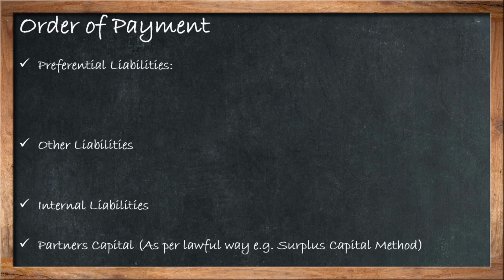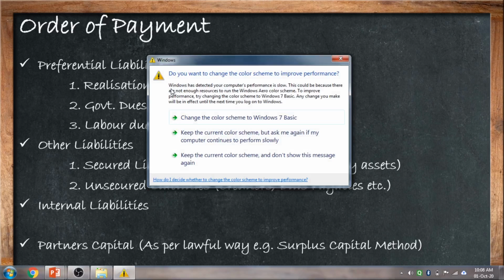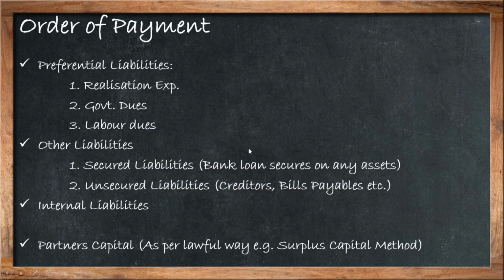So first of all we have to pay preferential liabilities. So what is preferential liability? It may be realization expenses. First of all you have to keep aside some amount for realization expenses. After payment of realization expenses you can pay government dues, then labor dues. Other liabilities may include secured liabilities, that may be a bank loan which is secured on any assets, and unsecured liabilities, it may be creditors or bills payable. If creditors are secured, at that time you have to cover those creditors in secured liability. If creditors are unsecured, at that time you can include that liability as unsecured liability, it may be creditors or bills payable.